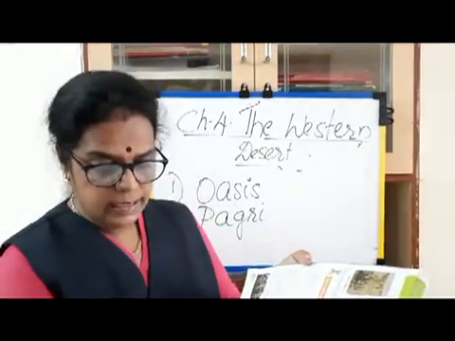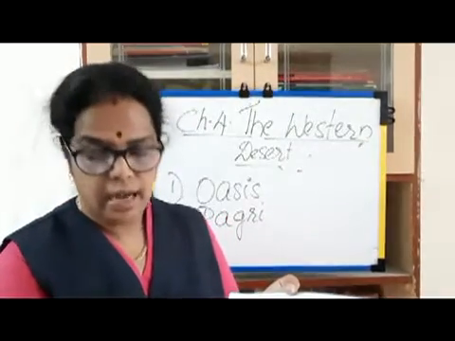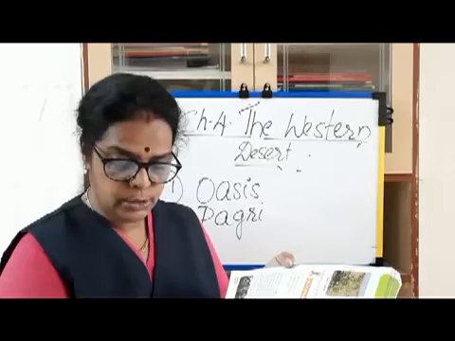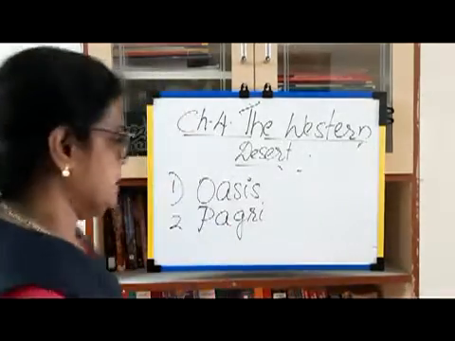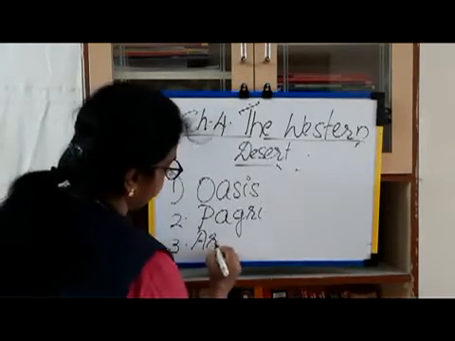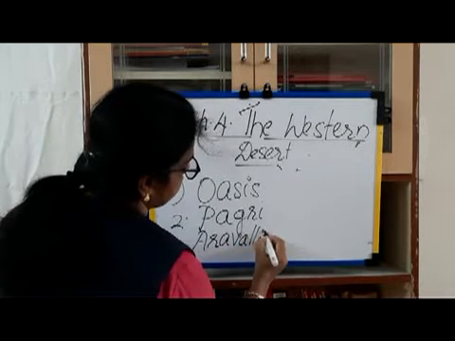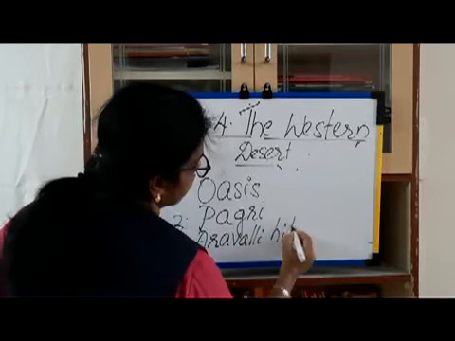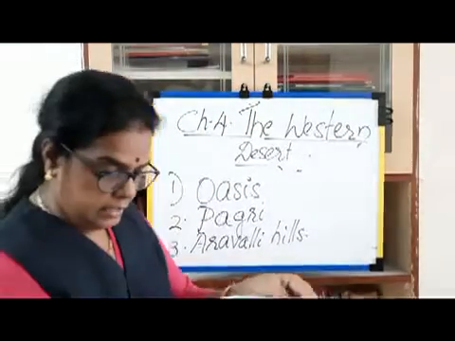And the next one: hills lying to the east of the Thar desert. Which hills? Aravalli hills. You write Aravalli hills.